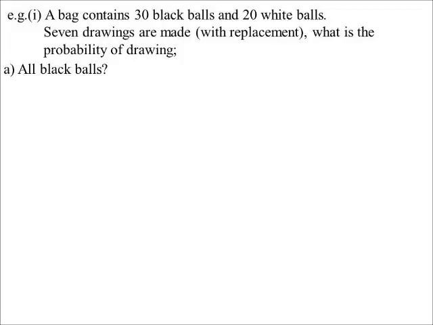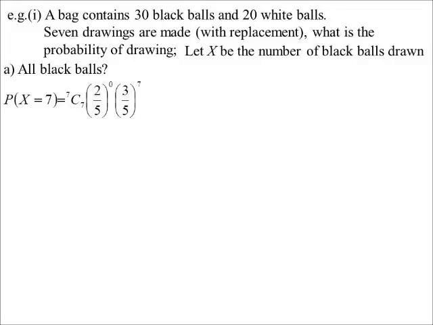So a bag contains 30 black balls and 20 white balls. 7 drawings are made with replacement. Probability of drawing all black. Okay. So the probability that X, being the number of black balls pulled out, is 7 would be 7C7, probability of it happening to the power of 7, probability of it not happening to the power of 0.